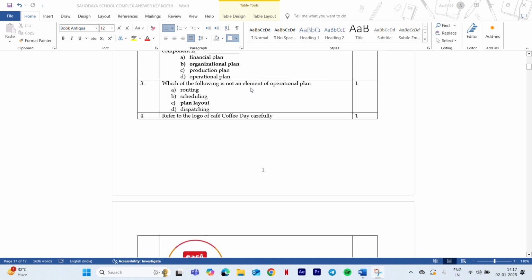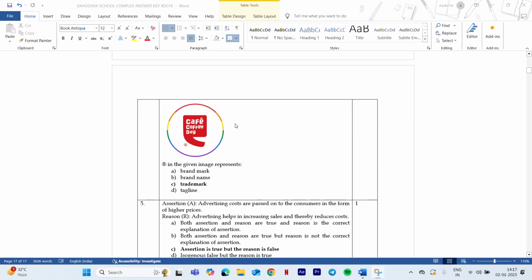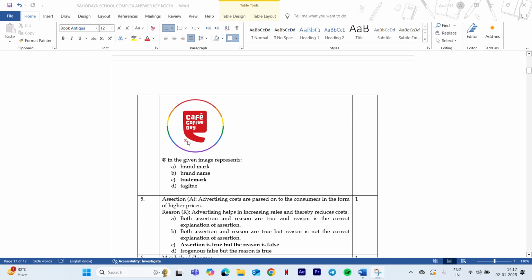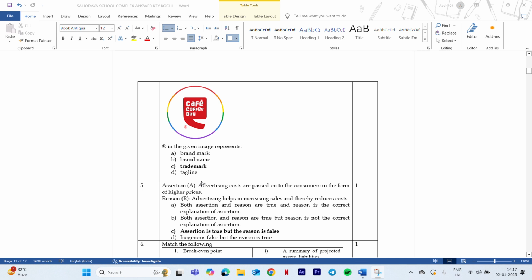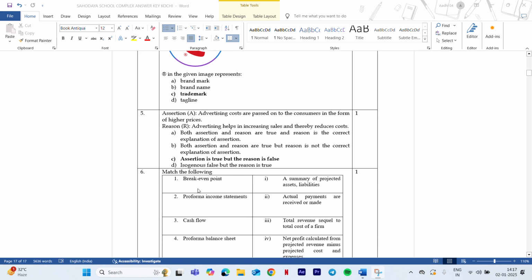The third question is: which is not an element of operational plan? Routing, scheduling and dispatching are the elements of operational plan, so which is not? Plan layout. Now refer to this logo. In this question there is an R, that is the trademark. So given here, what does the image represent? This is not a brand mark or brand name. The question here is that this particular R in the image shows the trademark. Now moving on to the next question.